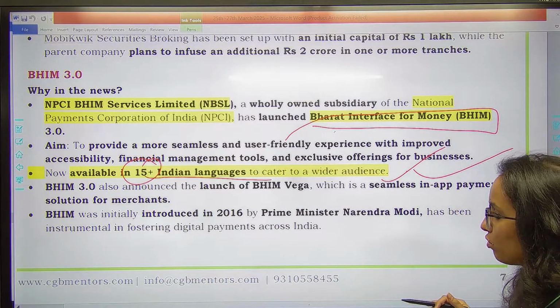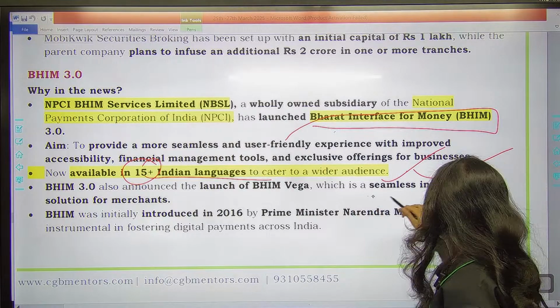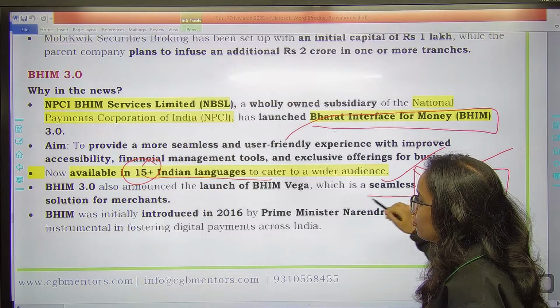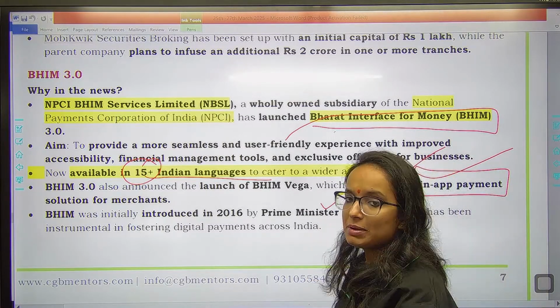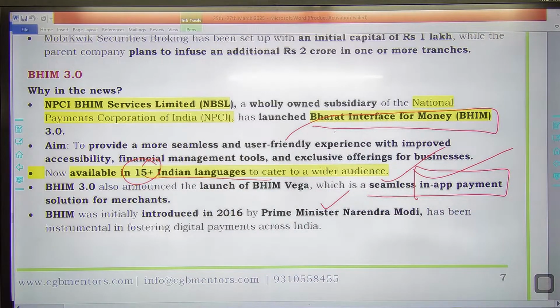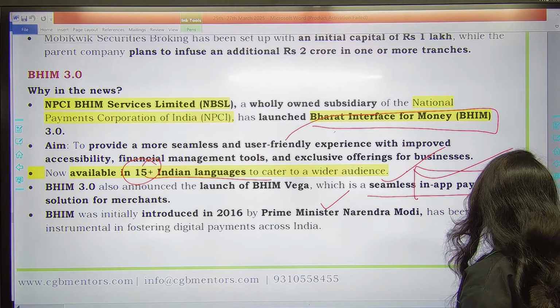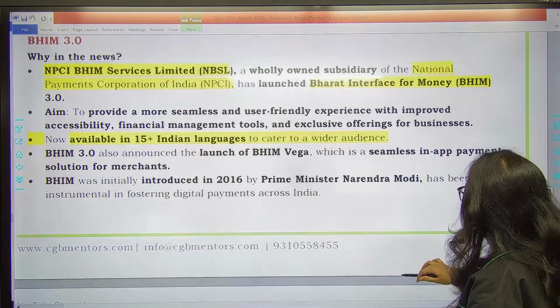And Bheem 3.0 has also announced the launch of Bheem Vega, which is a seamless in-app payment solution for merchants. Specifically for merchants there is a payment solution, which is in-app only in the Bheem 3.0, which is Bheem Vega. And Bheem, you know, was launched in 2016.